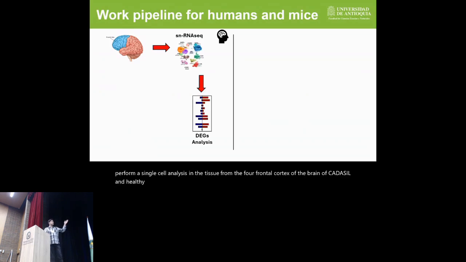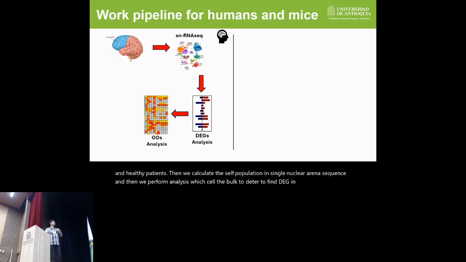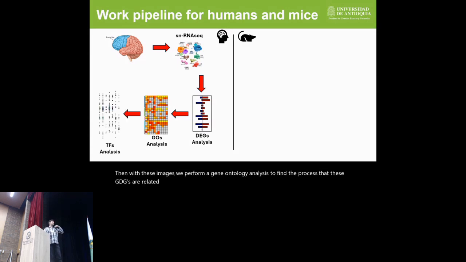Then we calculate the cell population in single nuclear RNA sequence, and then we perform analysis with pseudobulk to find DEGs in these clusters. Then with these DEGs, we perform a gene ontology analysis to find the process that these DEGs are related to. And finally, we perform a transcription factor analysis to see which of the transcription factors correlate with the genes expressed in these gene ontologies.